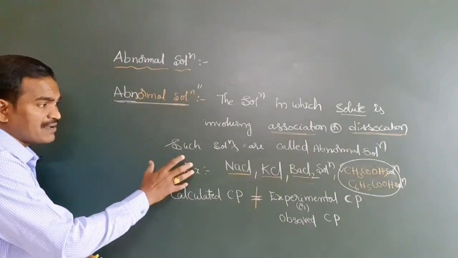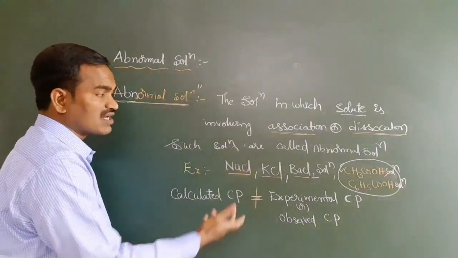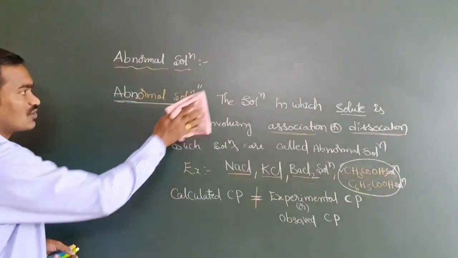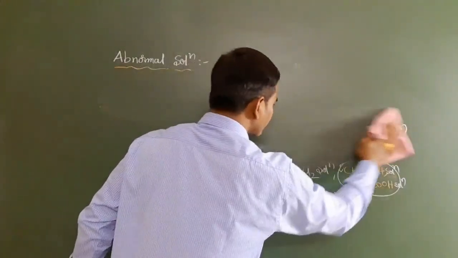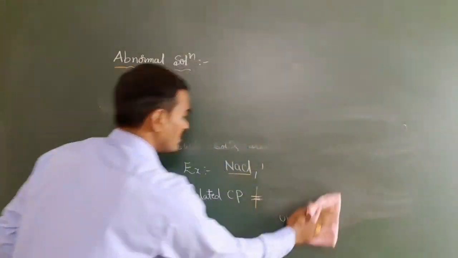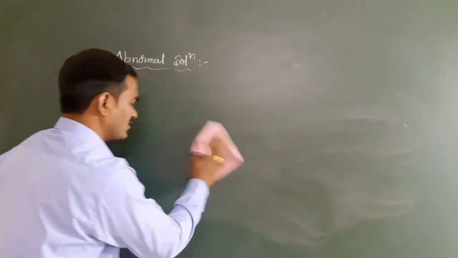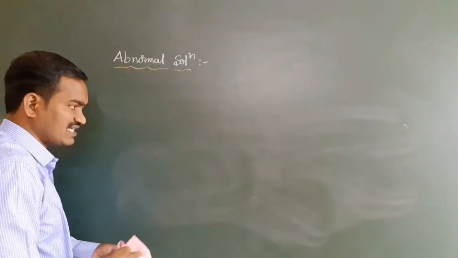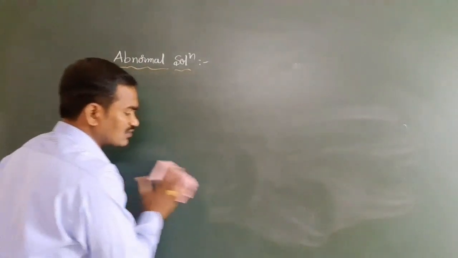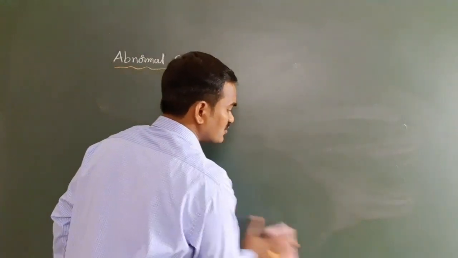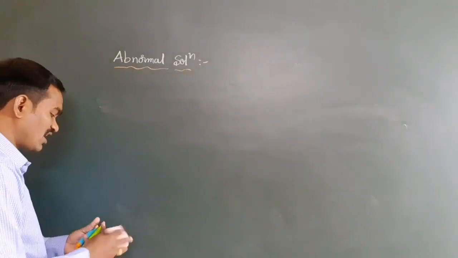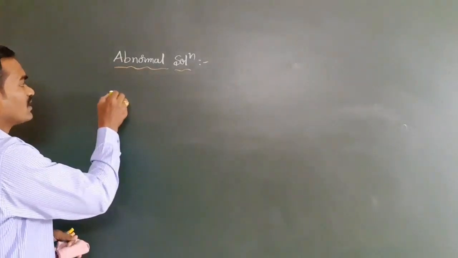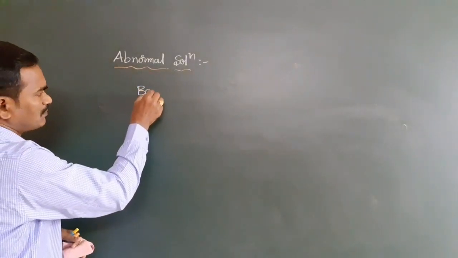Next, I want to give you more clarity on these abnormal solutions by taking one example. Now here you see, I am taking BaCl2. As we already discussed, BaCl2 is involved in dissociation. Focus, all of you.